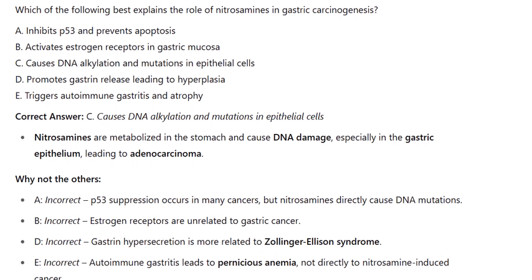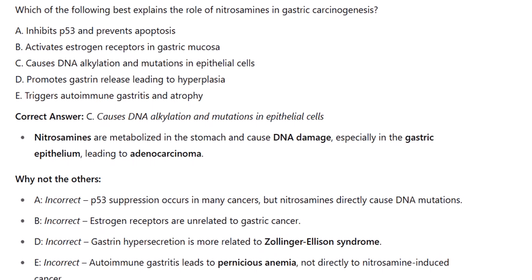Correct answer: C. Causes DNA alkylation and mutations in epithelial cells. Nitrosamines are metabolized in the stomach and cause DNA damage, especially in the gastric epithelium, leading to adenocarcinoma. Why not the others?